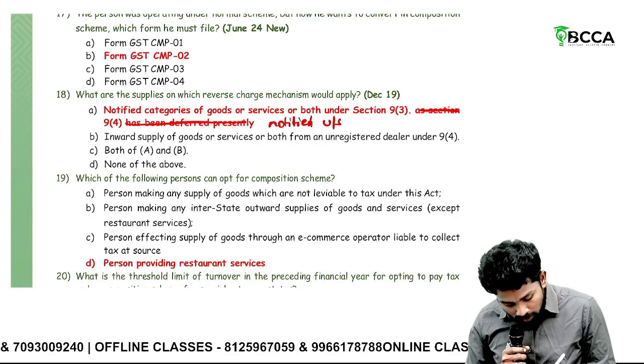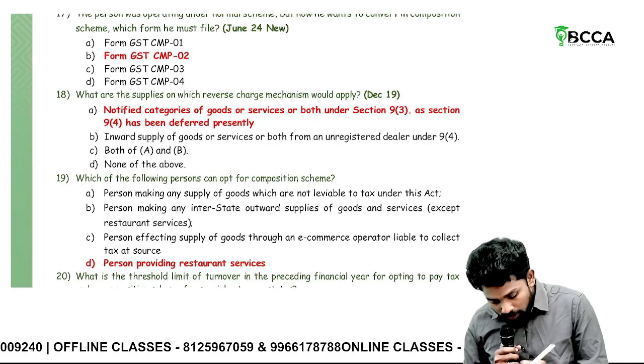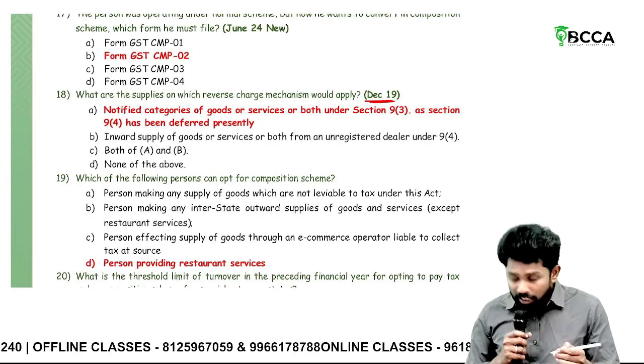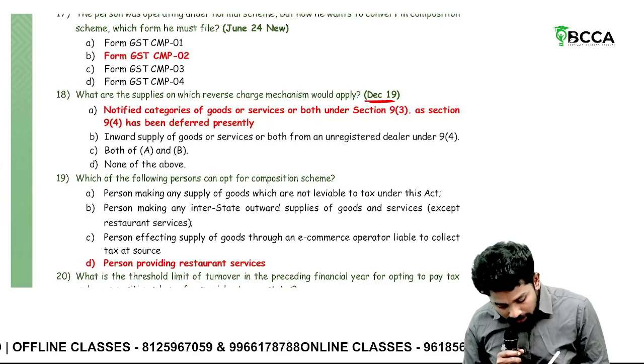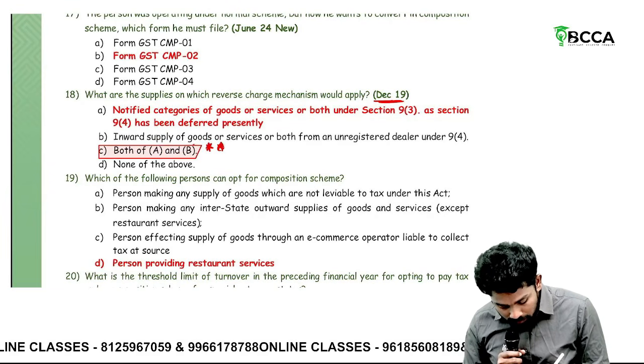Inward supply of goods and services both from an unregistered dealer. Actually, the correct answer would be both, sir. Because in December 19 time, it was not amended. But the current situation is that it was amended. So the correct answer would be both A and B only. This is the wrong answer.